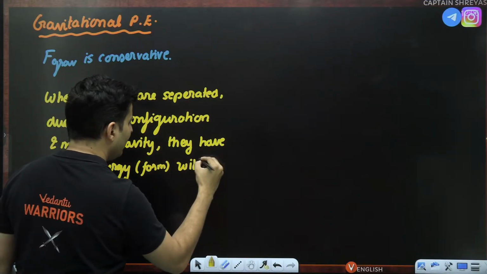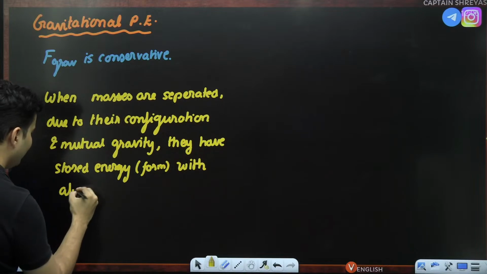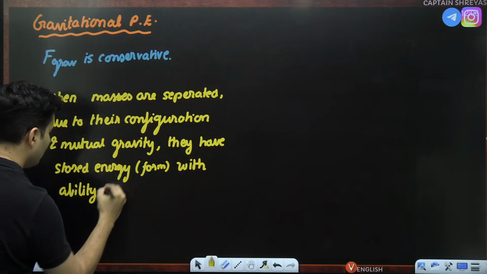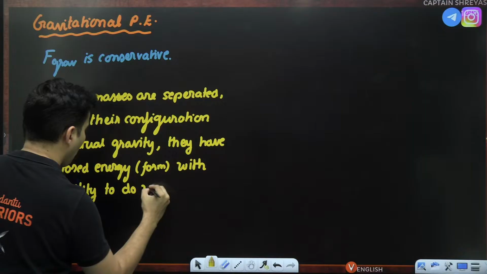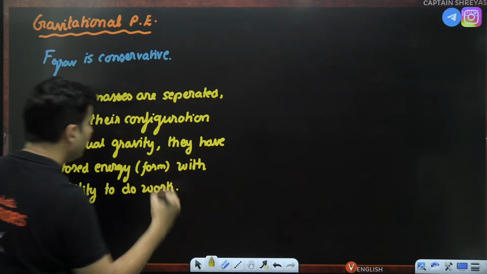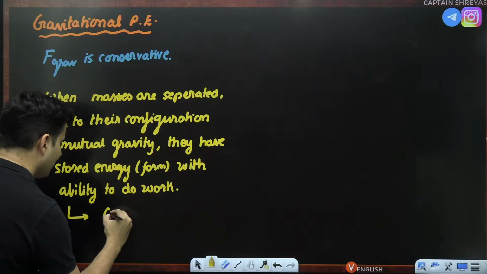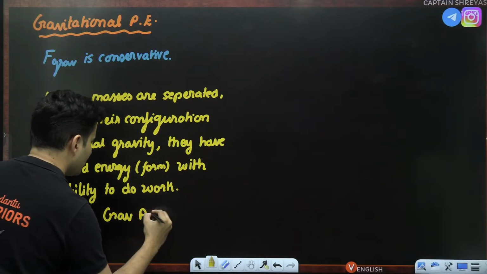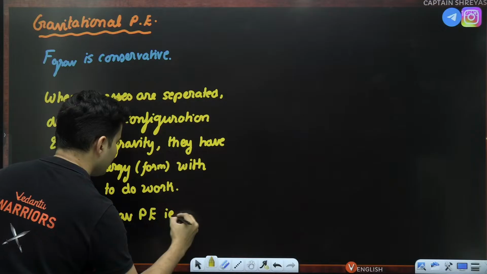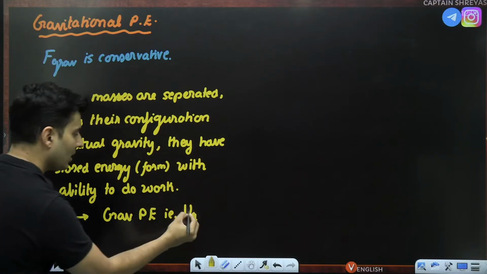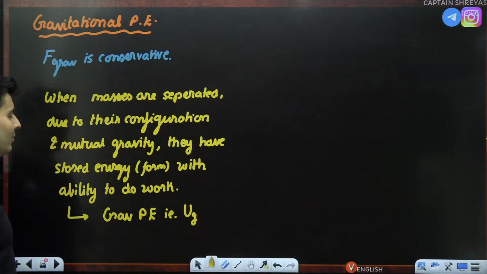With an ability to do work. It has ability to do work. Therefore, it has the gravitational potential energy, that is UG. G stands for gravity, U stands for potential energy.